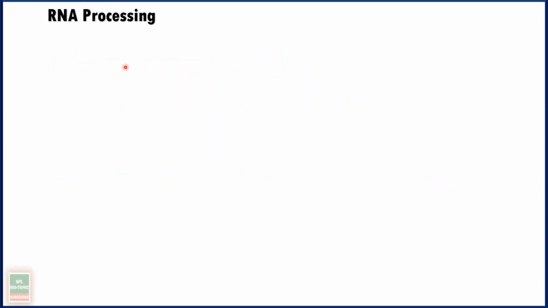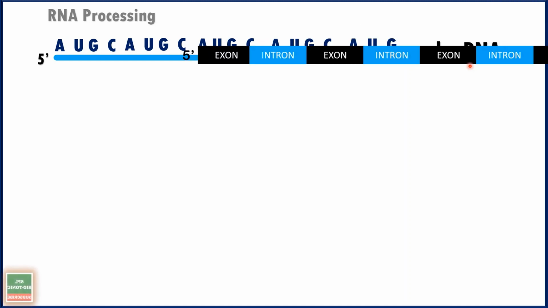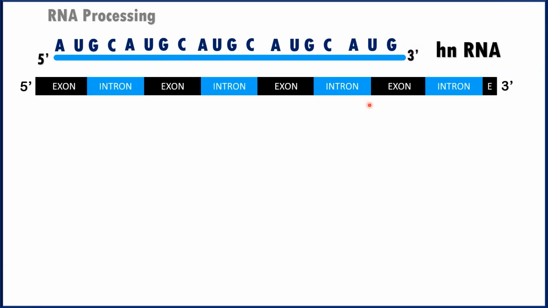Now students, as we said earlier, the RNA which is produced is not the pure or mature one. The immature RNA is called heterogeneous RNA. To understand RNA processing, we should know the structure of this heterogeneous RNA in case of eukaryotic cells. This is the structure of heterogeneous RNA. It contains exons and introns, in a sequence like exon, intron, exon, intron, exon, intron. Exons are called coding sequences, whereas introns are called non-coding sequences.